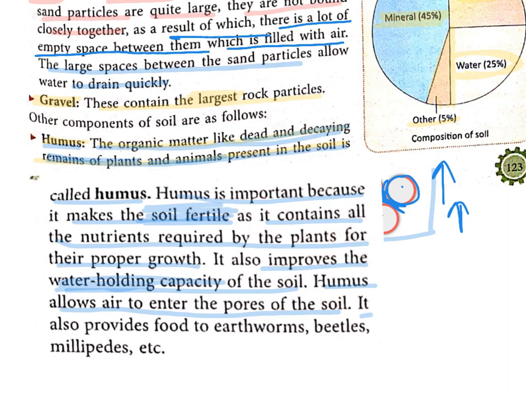It also provides food to the earthworms, beetles, millipedes, etc. So these are a few insects which live in soil. So this humus provides food to these insects also.